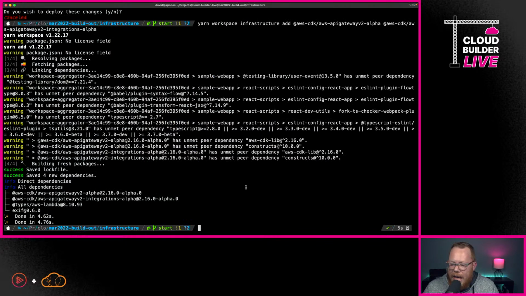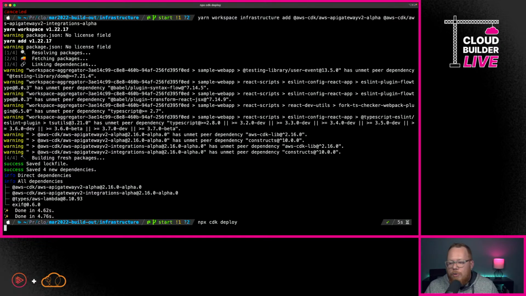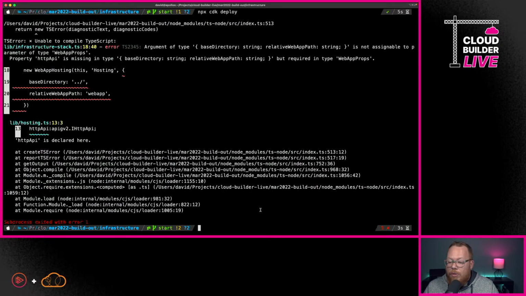So if you wanted to do that, it's just as before. We can run npx cdk deploy. And what's going to happen here is it's going to go through the process of actually creating this. Oh, I can see here that I've got one small error I need to fix real quick. Hold on one second.